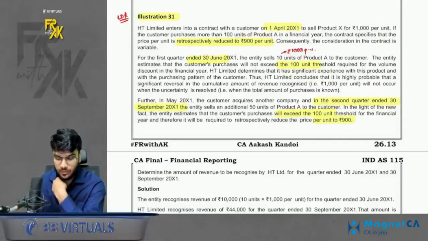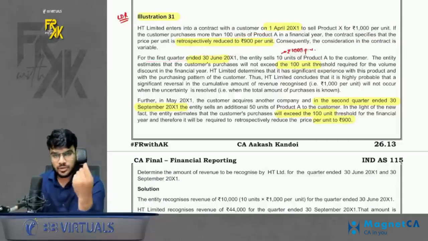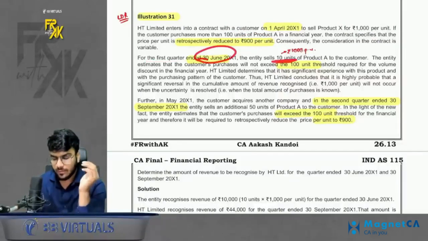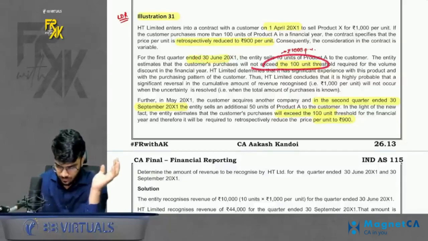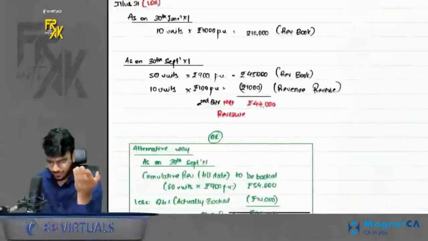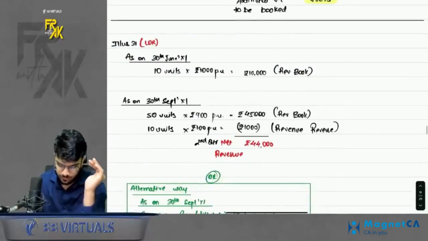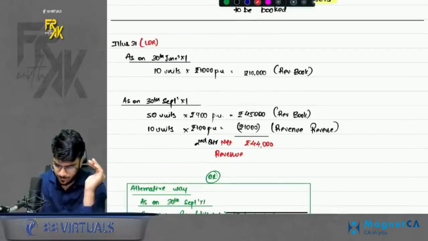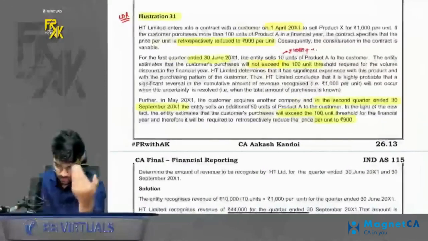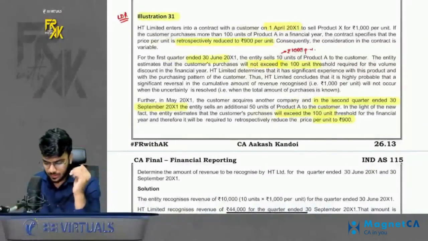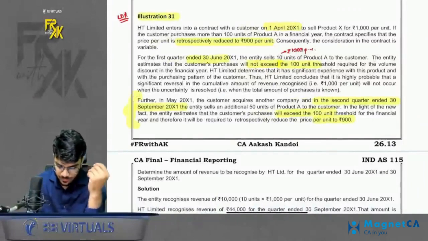Very good. Now, for the first quarter, the estimate is that the customer purchased 10 units and the purchase will not exceed 100 units. So in that case, book the revenue as per 1000 rupees. So in the first quarter, we sold 10 units. We book the revenue as per 1000 rupees. Very good. Okay, no problems here.